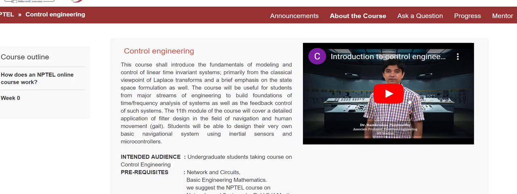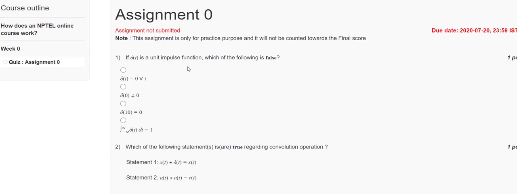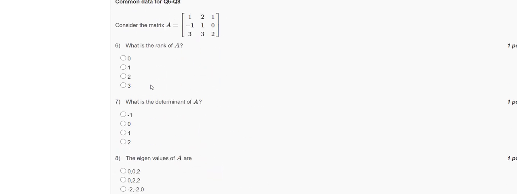And next one is control engineering. Already I have given one control engineering course by IIT Madras, Shankar Ram. So this is also control engineering by IIT Madras. Here also a weekly assignment is there. For example, if you register for this course, week 0 assignment 0 is given. You can see these are the questions: delta of T is a unit impulse, which of the following is false.